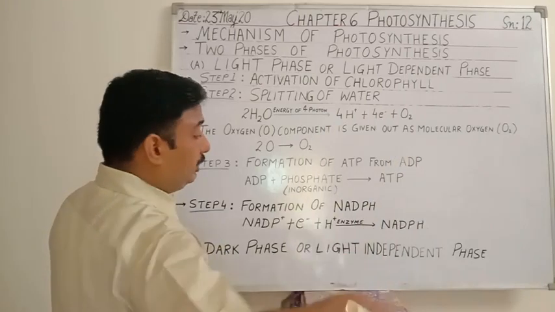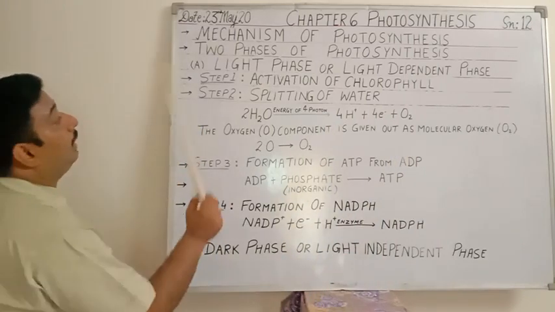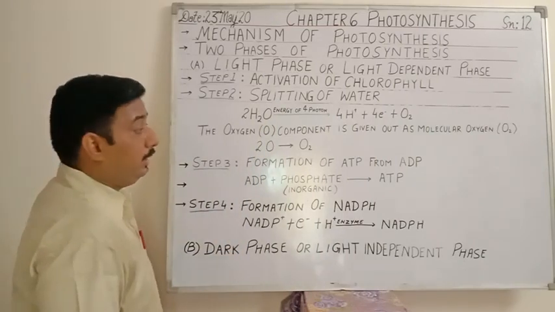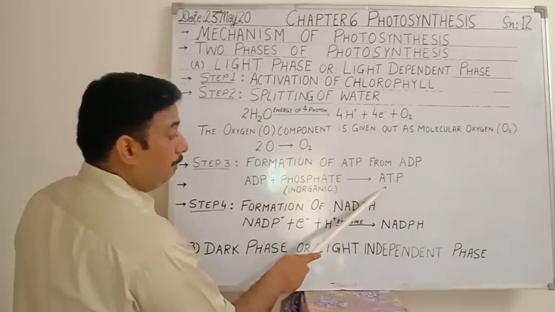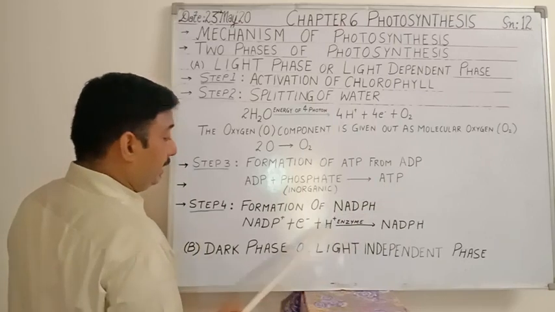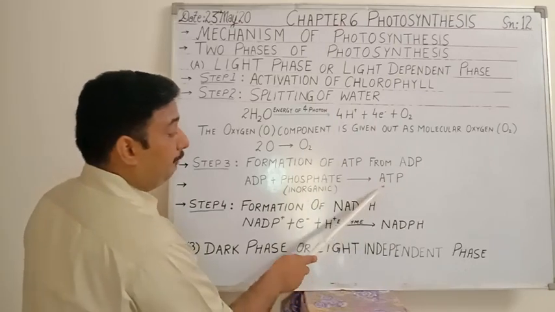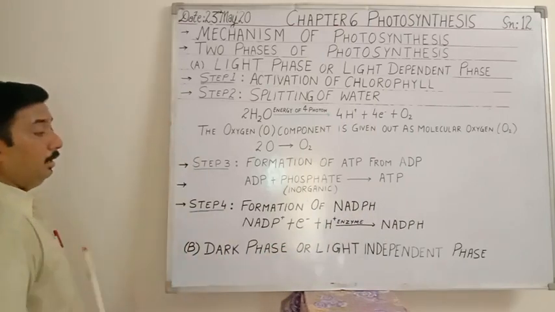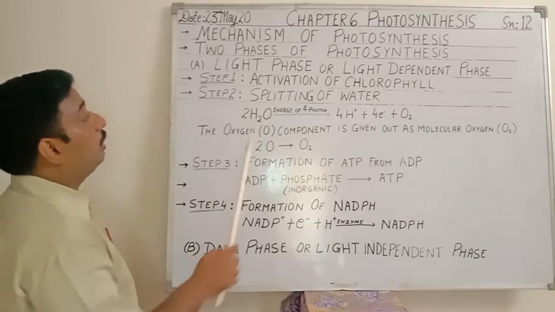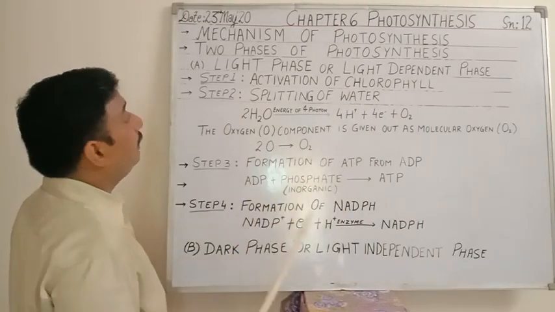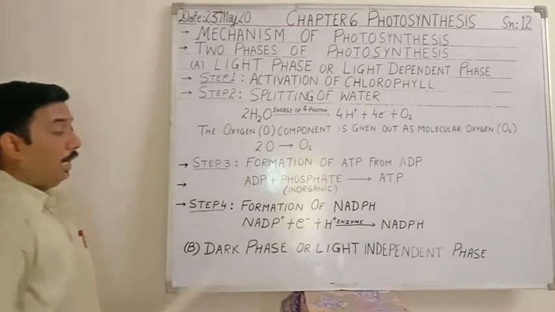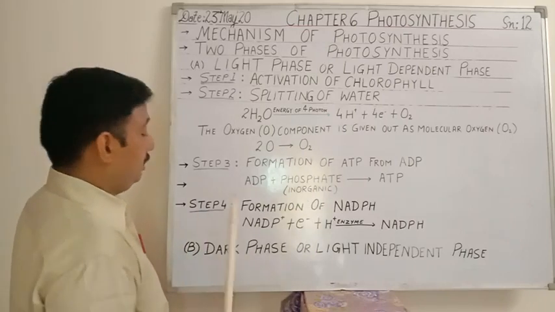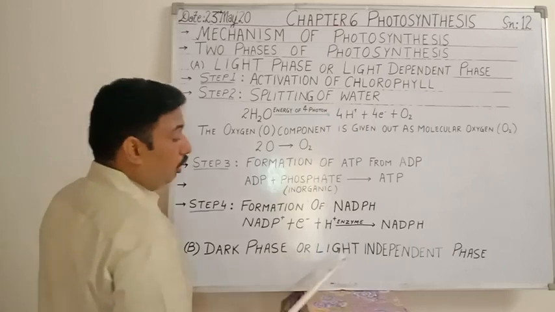So we can make a gist of what actually happens in the light phase. Usually in the light phase, in the presence of sunlight during the daytime, formation of the energy rich compound, that is ATP, and the reducing power, that is NADPH, takes place. Means the formation of these 2 chemical molecules takes place during the light phase or light dependent phase of photosynthesis. Now let us move to the next phase of photosynthesis, and that is the dark phase or